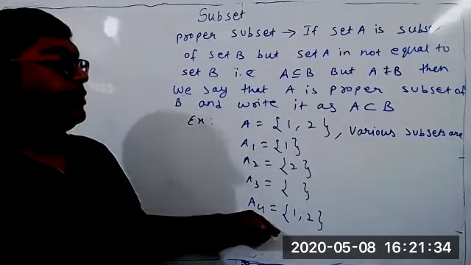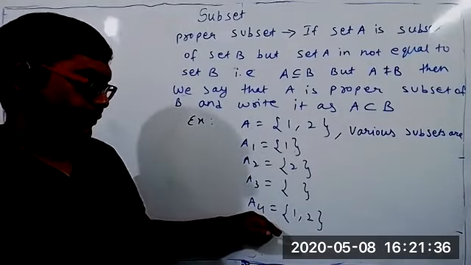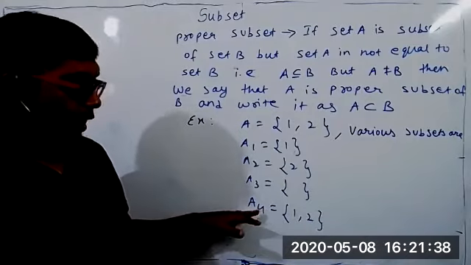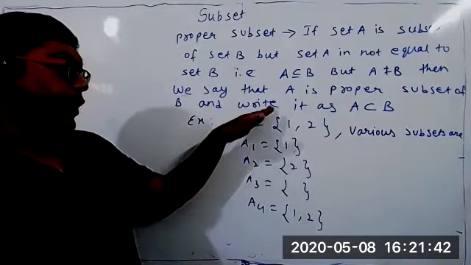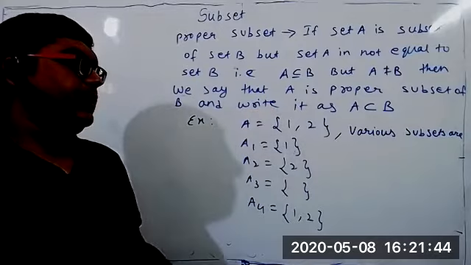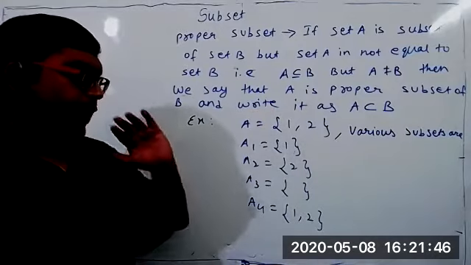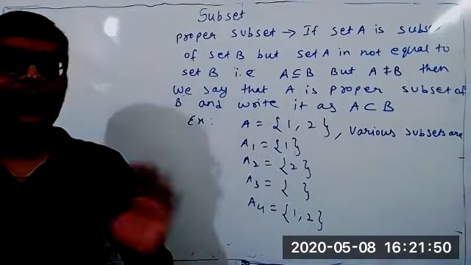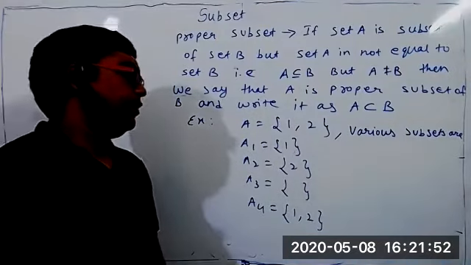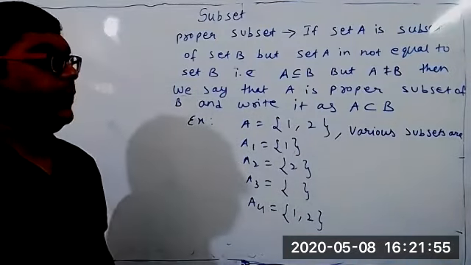But A4 is what? Improper subset, because A4 is a subset of A, but A4 is also equal to A, because every set is a subset of itself. When a set is a subset of a set and also equal, then we say it is a subset, but it is an improper subset. And if it is not equal, it means it is a proper subset.